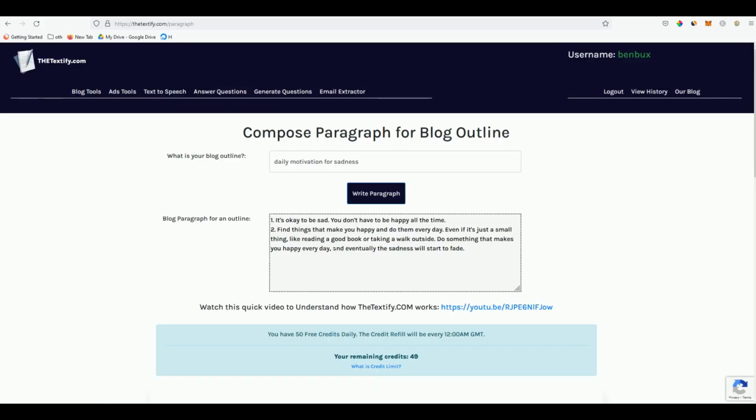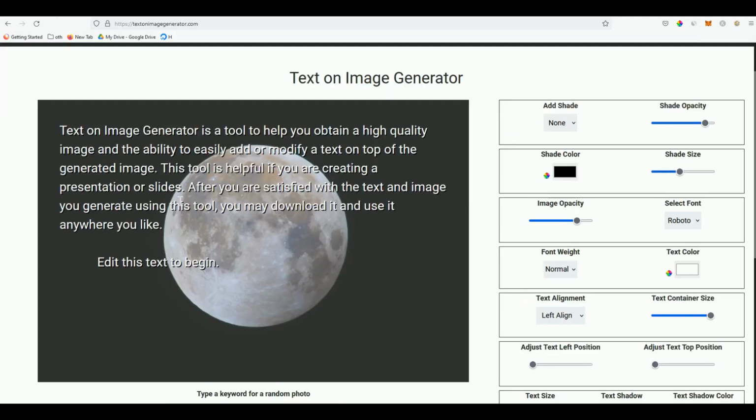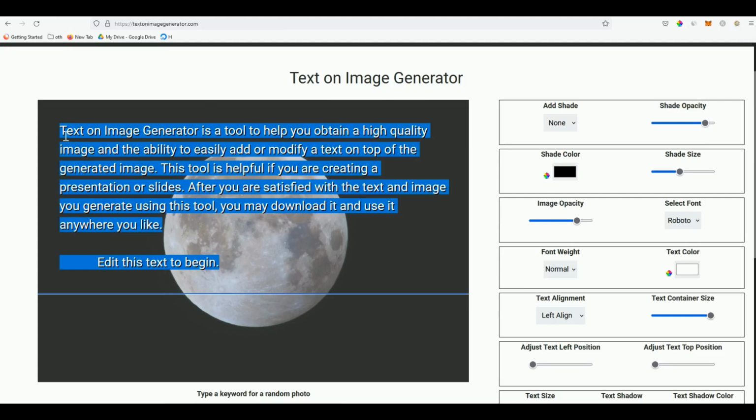Okay, and then write paragraph. Once you have it here: it's okay to be sad, you don't have to be happy all the time. So it's really a good one-liner that we can have. So just copy that, go to textonimagegenerator.com, and then modify this. Okay, so let me show you.